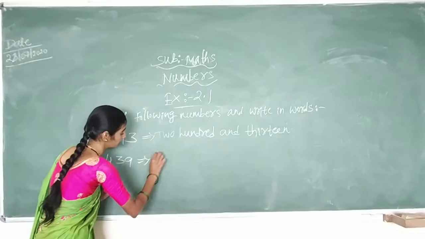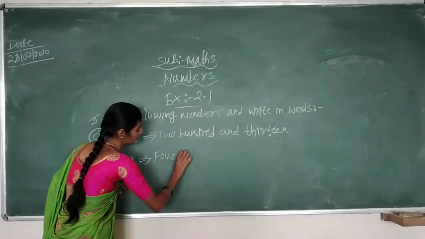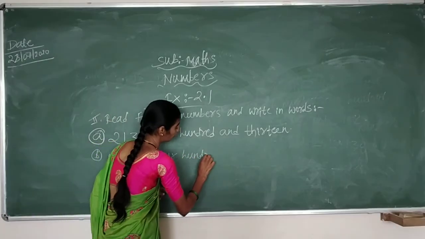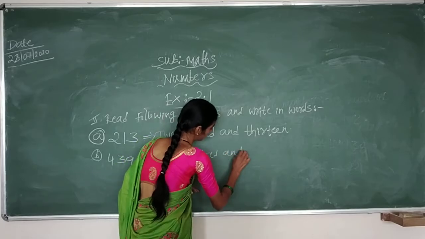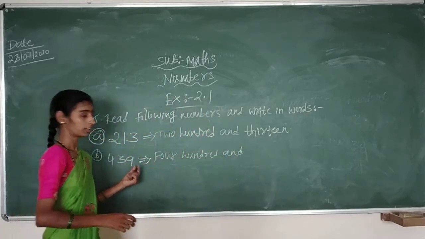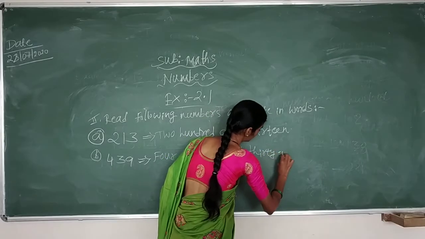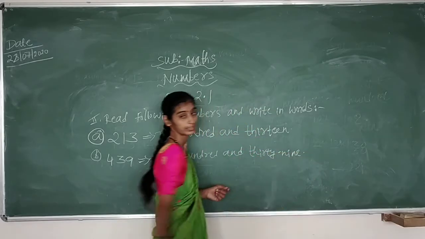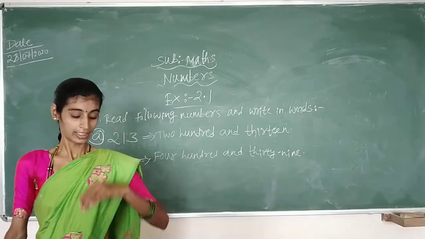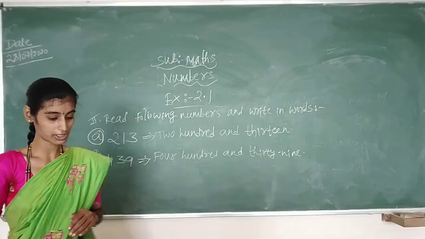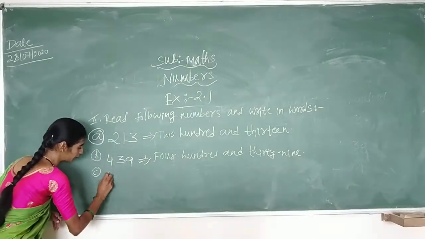Yes, you can write it as FOUR 4, HUNDRED 400, AND 39. So THIRTY 30, NINE 9. Easy, children? Yes. Next, write, children, first C question. You have to write fast.